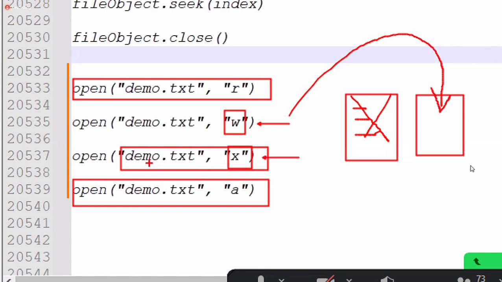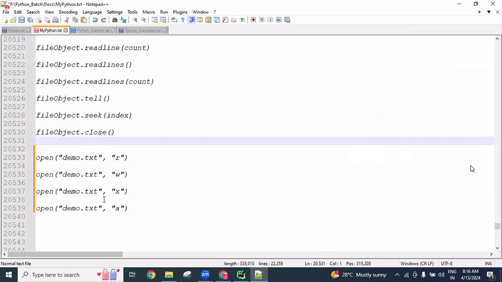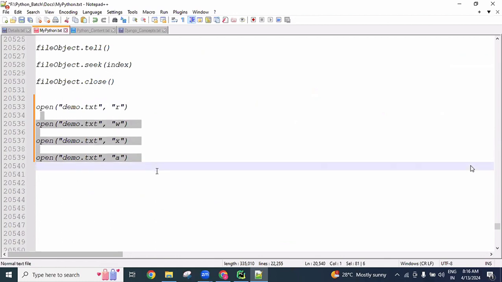Come on, let me know in the chat box. Are all of you clear about these modes?